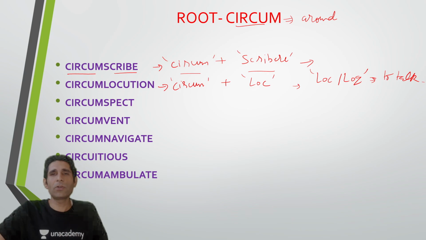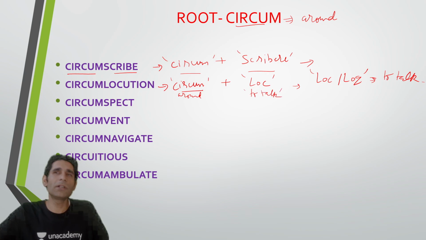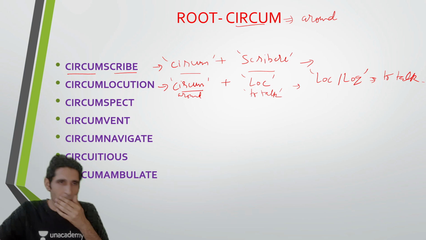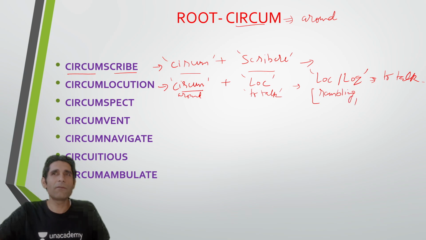So when I say circumlocution, circum means around and loc means to talk. So what does this word mean? This word would naturally mean to talk around. That means to indulge in a rambling talk. ठीक है, मतलब आप चीजों को ना स्ट्रेट फॉरवर्ड नहीं बोल रहे, आप घुमा फिरा के बोल रहे हो. Rambling means to talk in a manner where you don't come to the point.